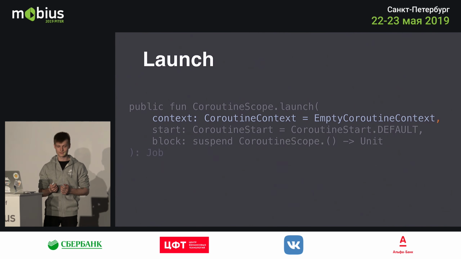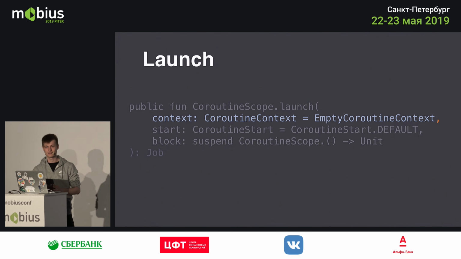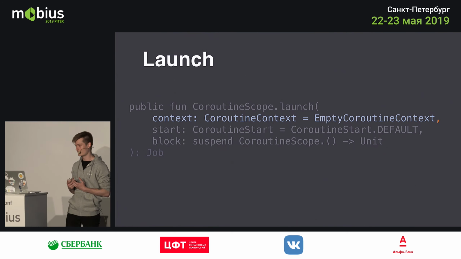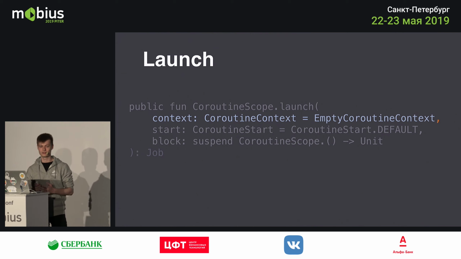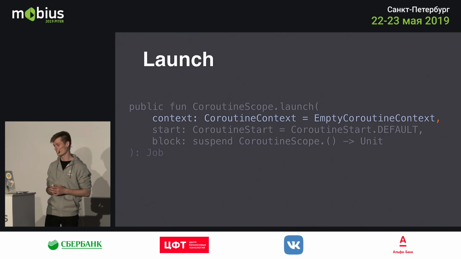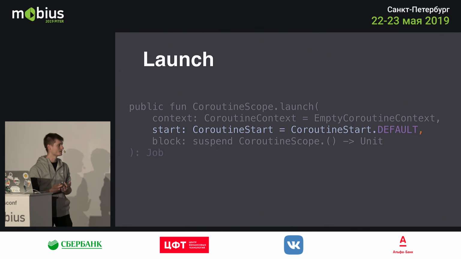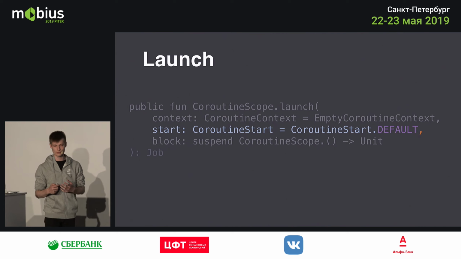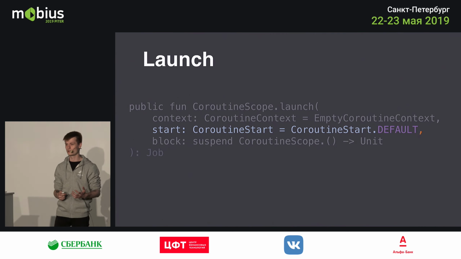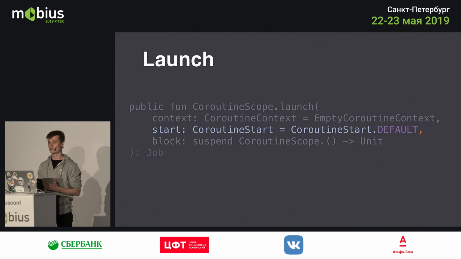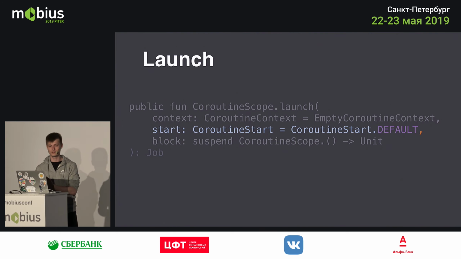And then you get the coroutine context, which is like the definition and the internal workings of the coroutines which you start. By default, it's the empty coroutine context, so it doesn't really do a lot. It just launches a coroutine in a simple way. Then you have the coroutine start parameter, which dictates if your coroutine will be launched immediately after calling the launch function, or if it will be started lazily, so when you say explicitly start this coroutine.